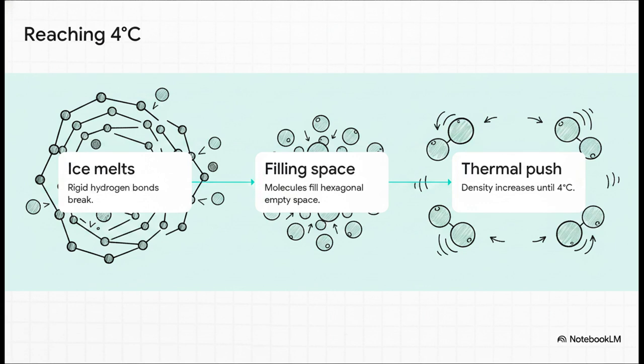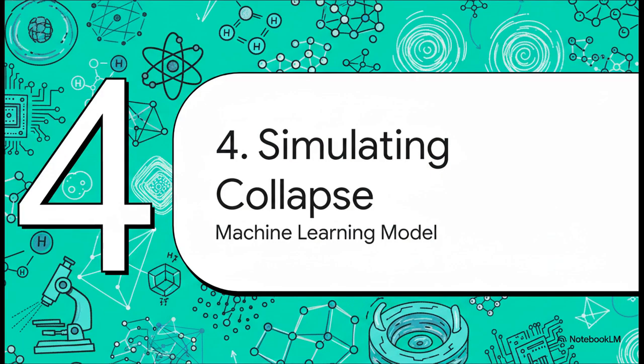It's only once we pass 4 degrees that the thermal velocity of the molecules is finally strong enough to push them apart. So past 4 degrees, it finally starts behaving like a normal liquid, decreasing in density as it gets hotter. Section 4. Simulating the network collapse, a machine learning breakthrough.